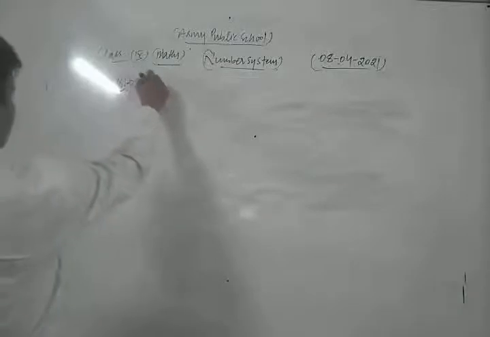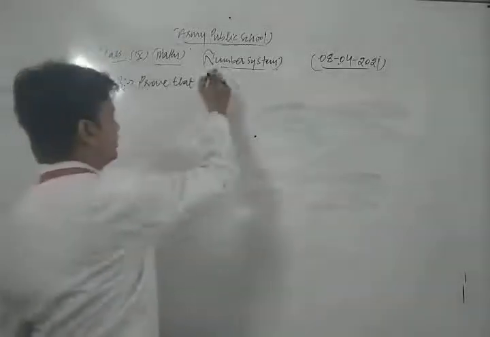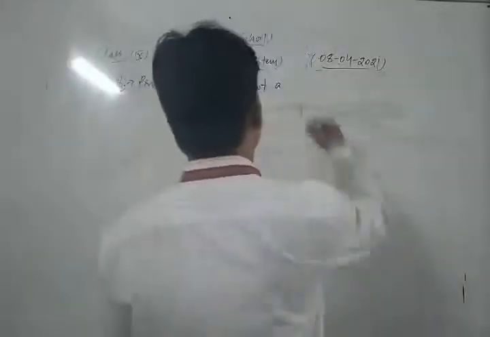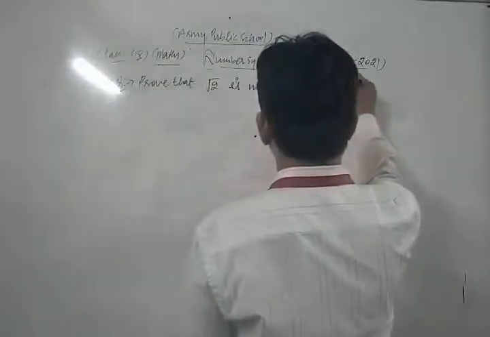Let us take the question: prove that under root 2 is not a rational number.